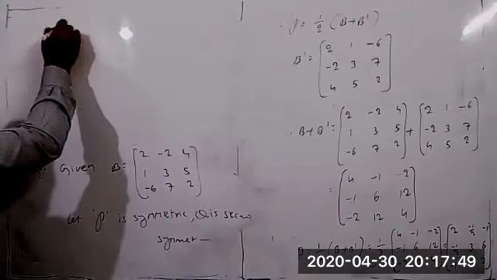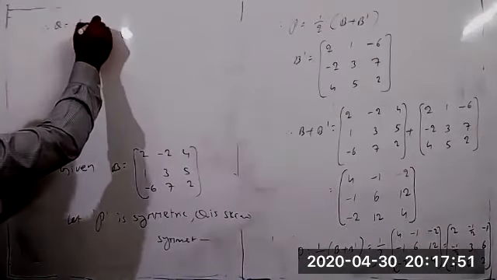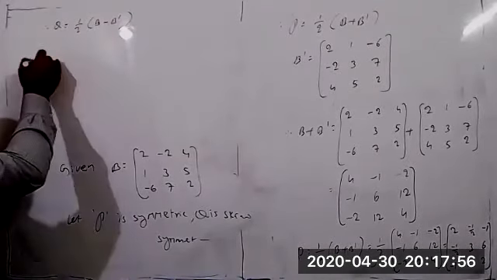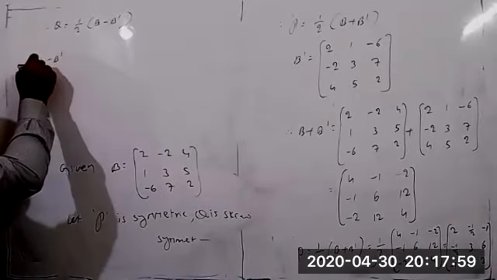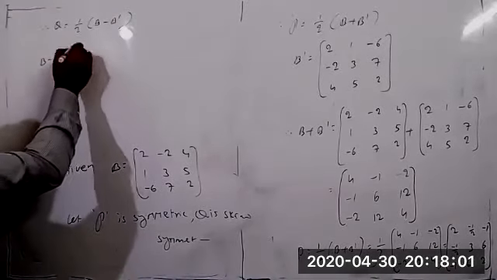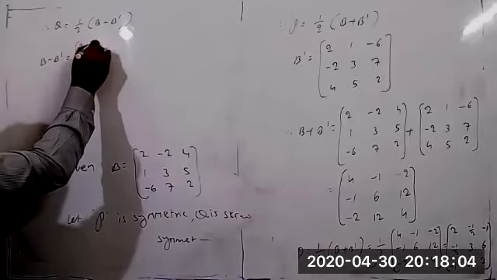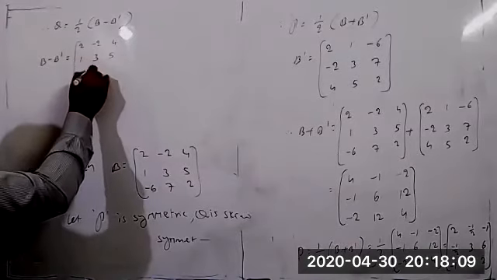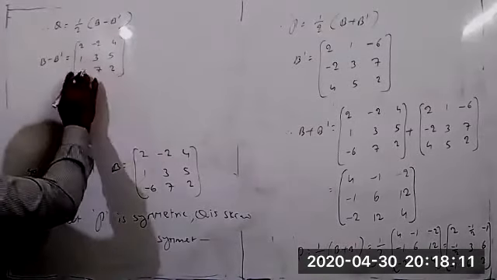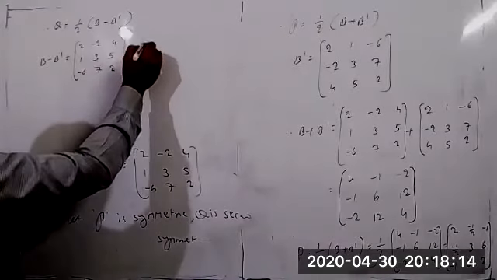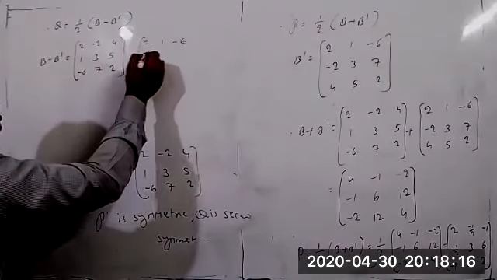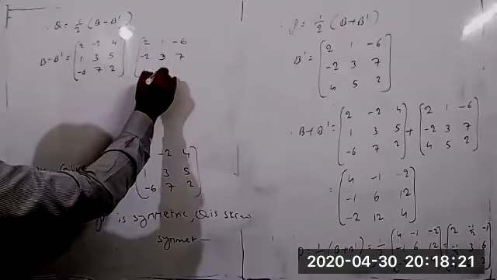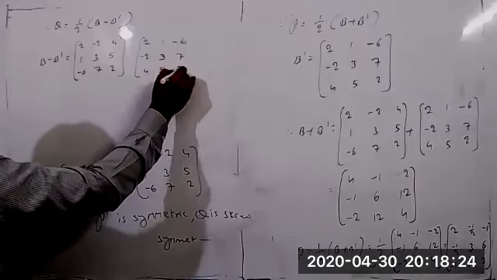So therefore, Q equal to, you know the formula again, 1 by 2 into B minus B transpose. So take the value now. First B minus B transpose you can take. The matrix B equal to 2, minus 2, 4, 1, 3, 5, minus 6, 7, 2. Now B transpose equal to, you can write now 2, 1, minus 6, minus 2, 3, and 7, and 4, 5, 2.